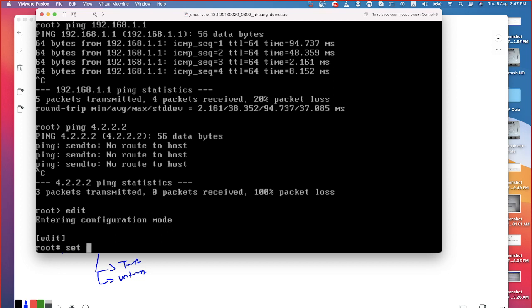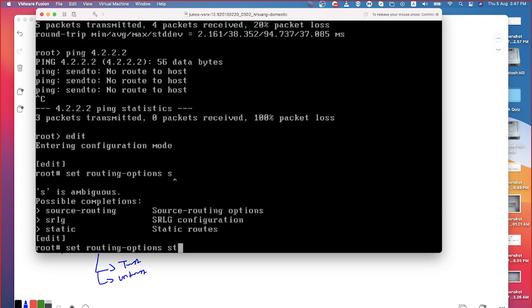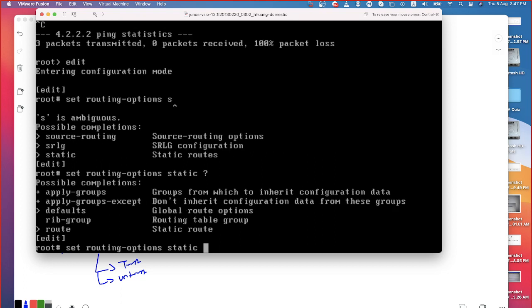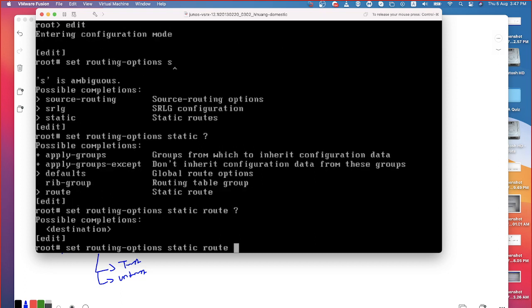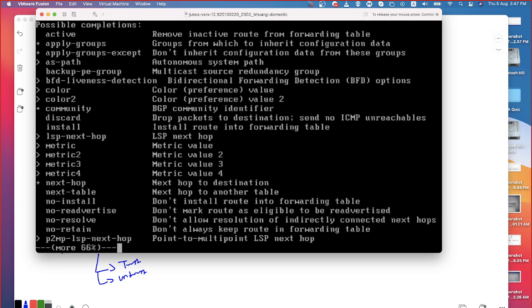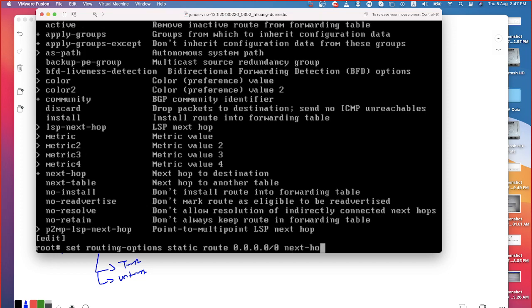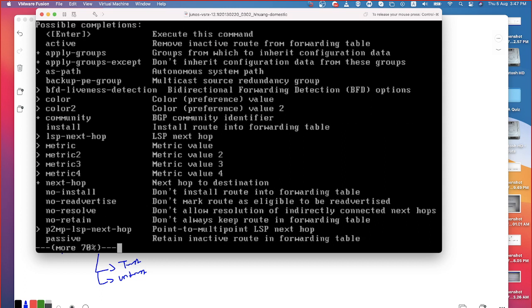I can add it. Set routing-options static route. Can you see that? Static route. What is the destination? 0.0.0.0/0. Then the next hop address is going to be 192.168.1.1. Do I have to do anything else?